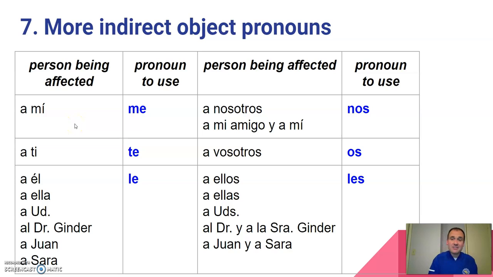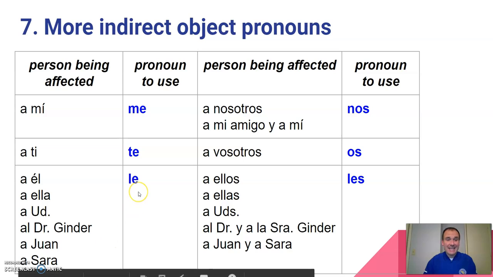But in Spanish, we've learned to say me gusta comer la pizza. We can also say a mí me gusta comer la pizza. What does this a mí do? It emphasizes or it really stresses who likes the pizza. A mí me gusta. Same thing with down here. We note te gusta la pizza or te gusta bailar. We can also say a ti te gusta bailar. That a ti really stresses or emphasizes who's doing the liking.